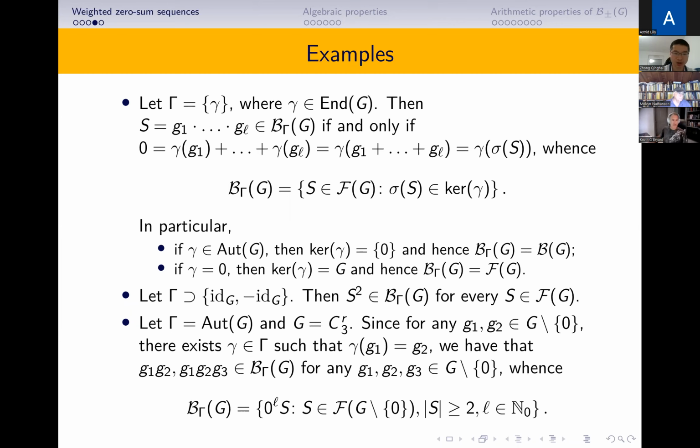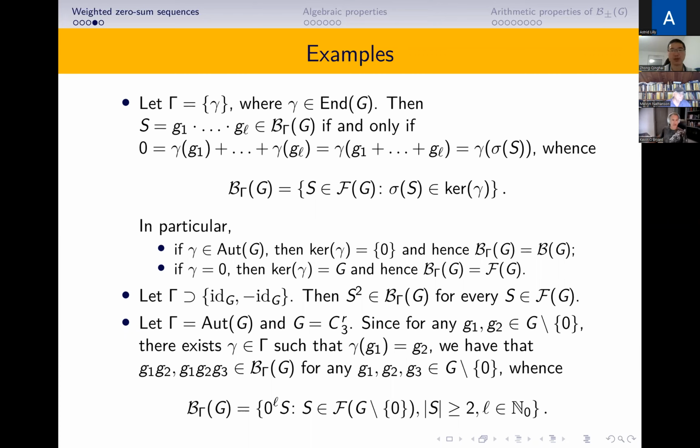If gamma is 0, which means gamma maps all the elements of G to 0, then the kernel of gamma is G, and hence all the sequences are Gamma-weighted zero-sum sequences. So B_Gamma(G) equals F(G). Now we see a special Gamma. Suppose the identity map and minus the identity map are in Gamma.